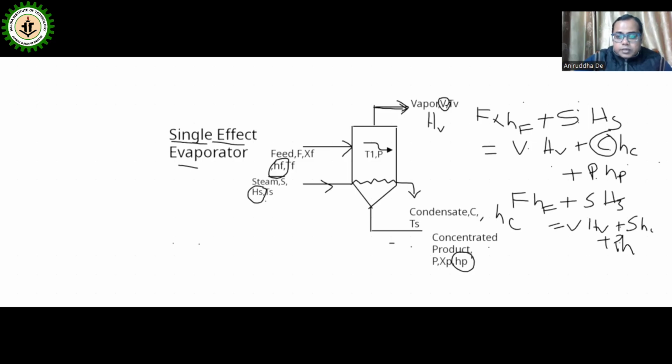Or similarly we can write F into HF plus S into (HS minus HC) is equal to V into HV plus P into HP.